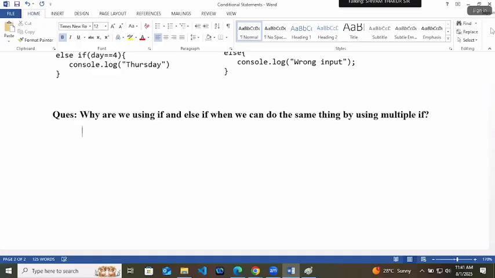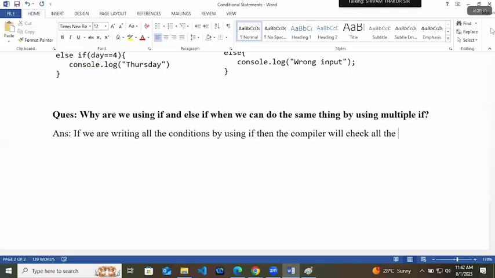Why are we typing one extra word, else? The reason is, if we write all the conditions using if, then the compiler will check all the conditions.